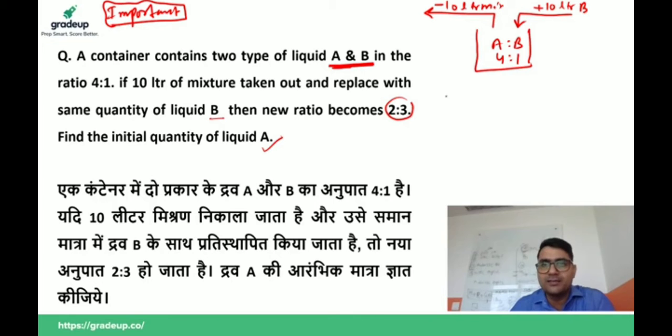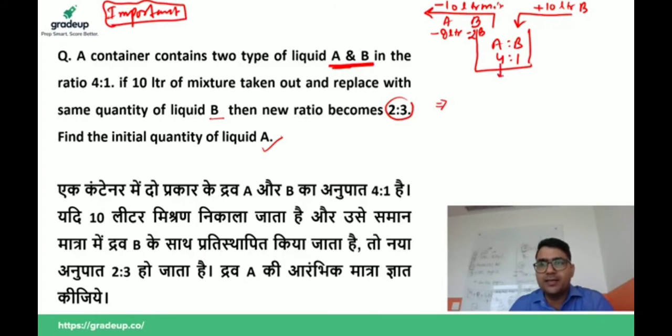Now listen guys. If this is A to B, that is 4:1, and 10 liters is taken out, then it is not only A and not only B. This 10 liters is taken out in the ratio 4:1. So we can say that if 10 liters of mixture is taken out, then 8 liters of A and 2 liters of B are taken out. As you can see, the ratio is 4:1 here.